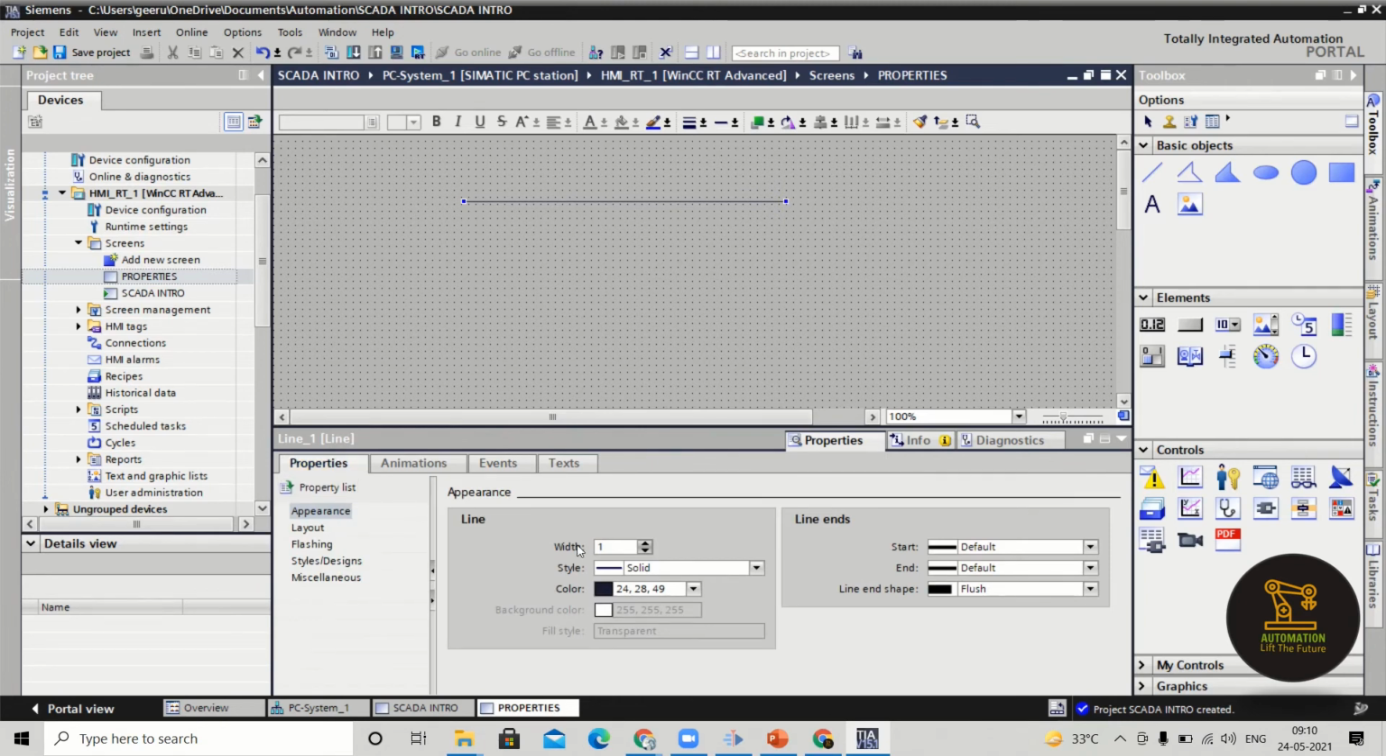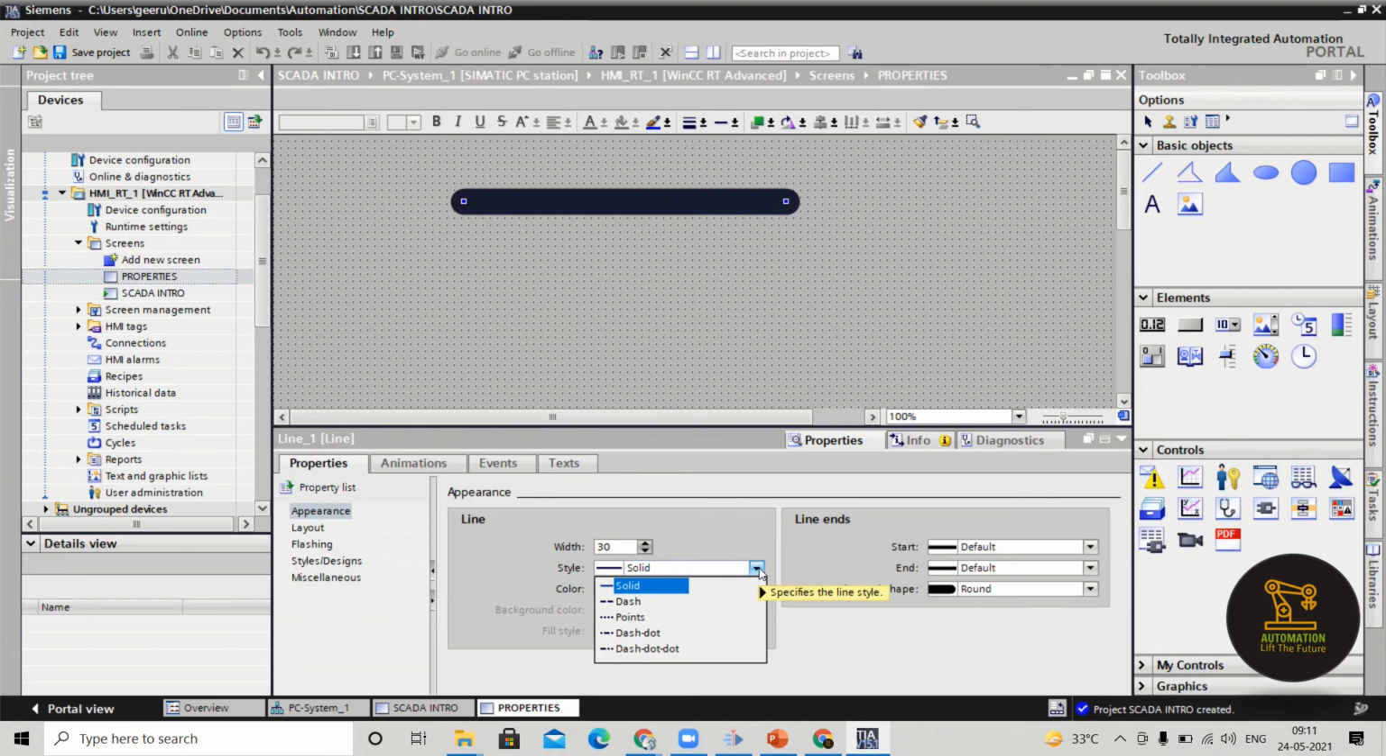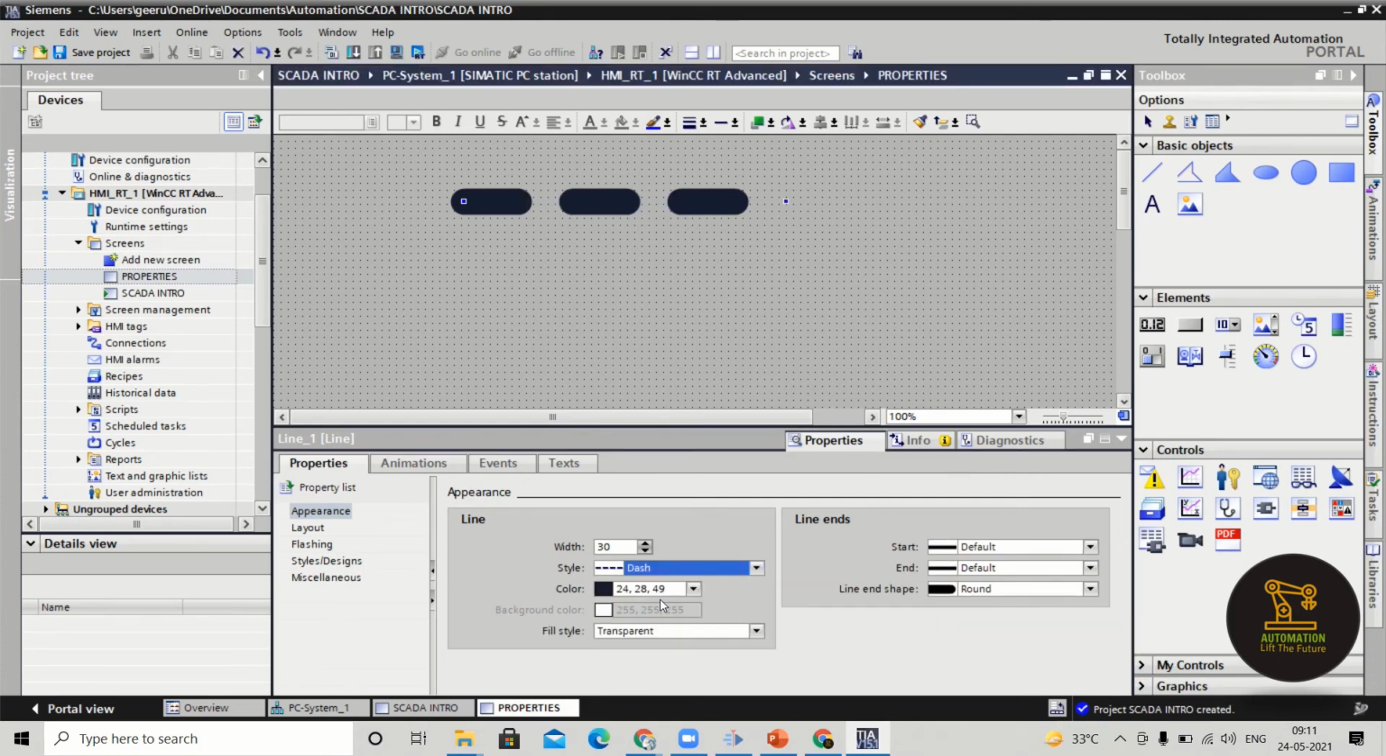In the appearance, the first thing is you can change the line width. For example, if I am keeping it as 20, you can observe that. If I want to make it 30, you can also do that. Right now this line is in the form of solid. I mean there are no breaks from the starting point to the ending point. If you want to create something different, go for dash. So there are some gaps.